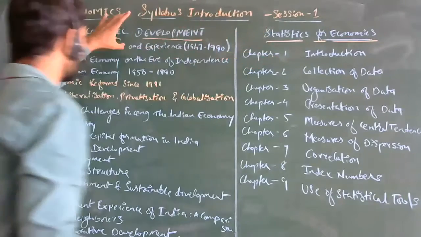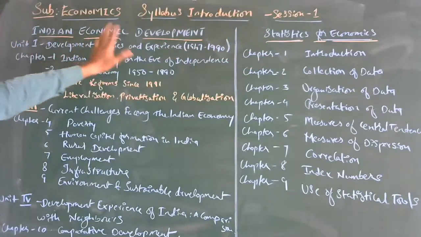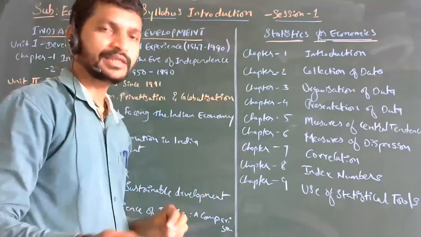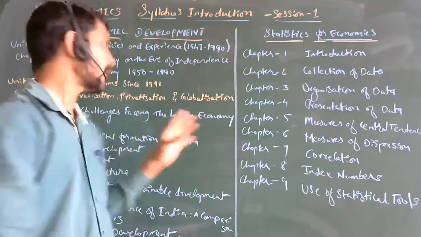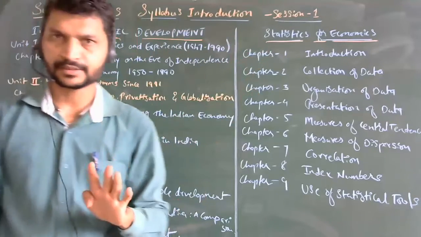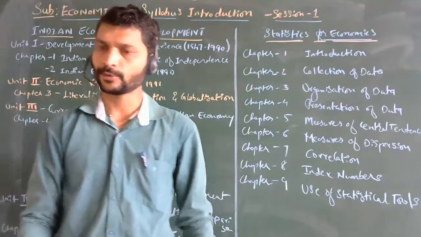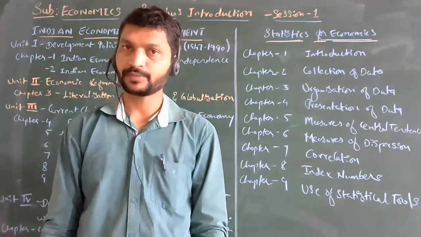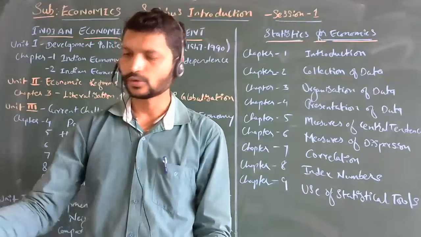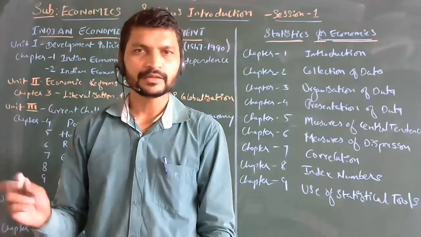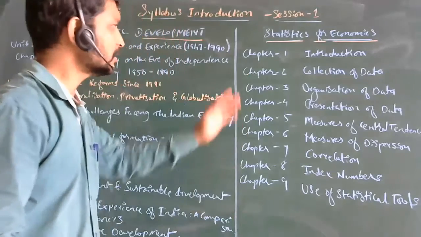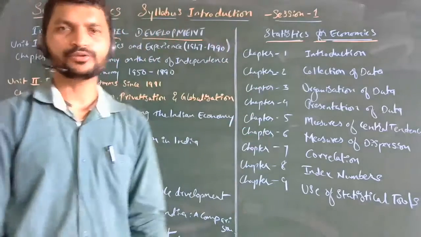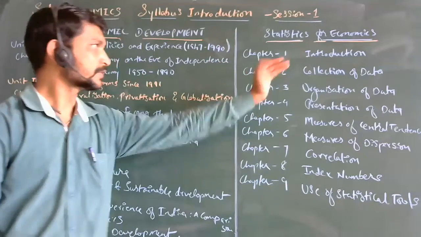In the first part we will have 4 units and nearly 10 chapters, and so many topics we will be discussing. And from the second book, nearly 9 chapters we are going to discuss.